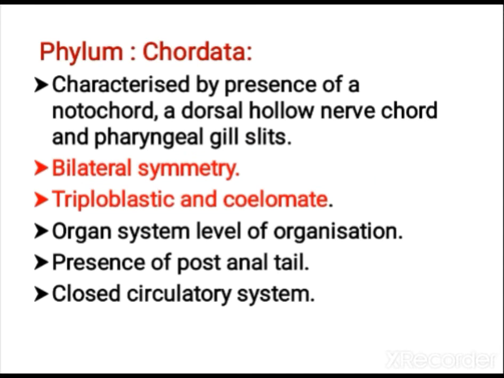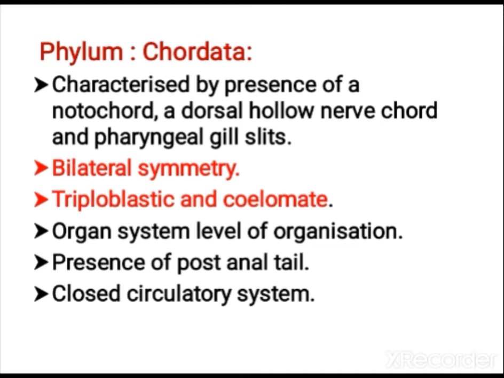Now let us study Chordata. Chordata is characterized by the presence of a notochord, a hollow nerve cord and pharyngeal gill slits. Terrestrial organisms do not show the gill slits, but during embryonic development they show them.